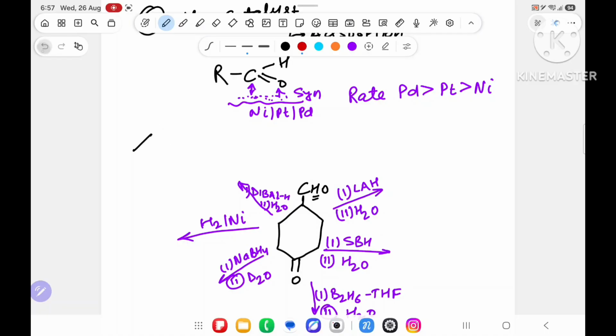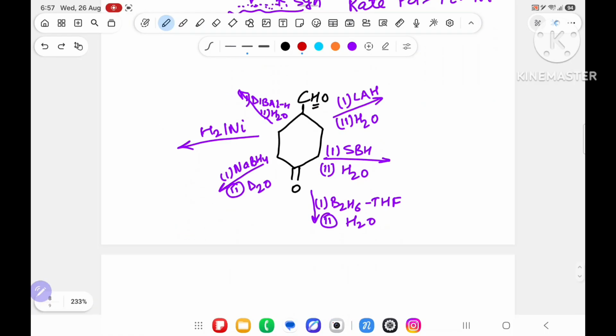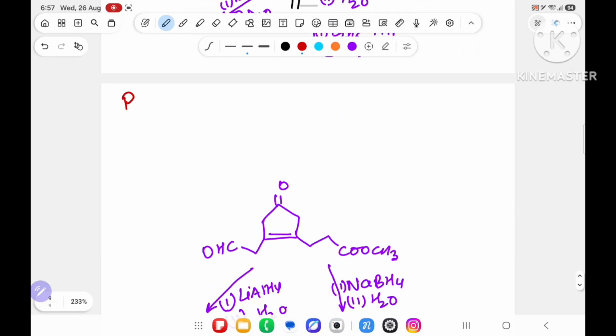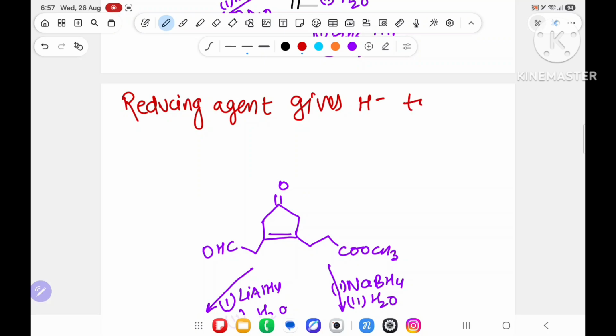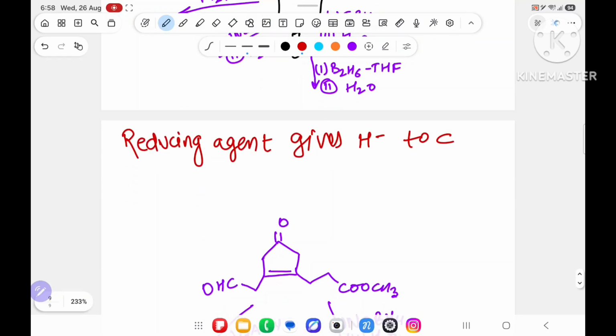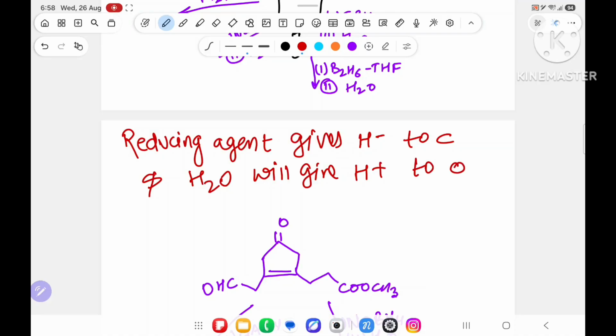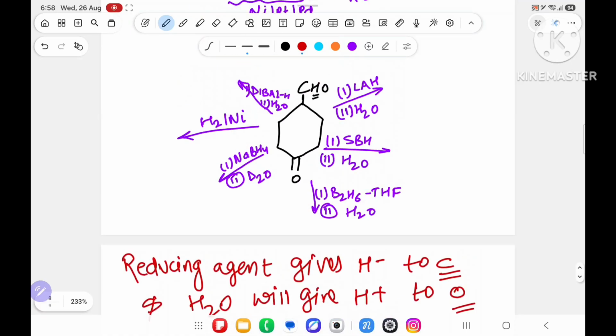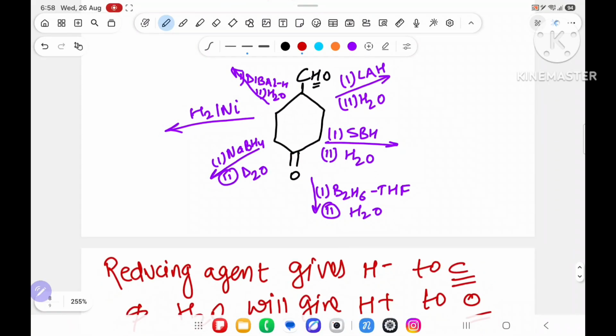And that thing is that the reducing agent gives H minus to carbon, and water will give H plus to oxygen. H minus coming to carbon and H plus to oxygen.